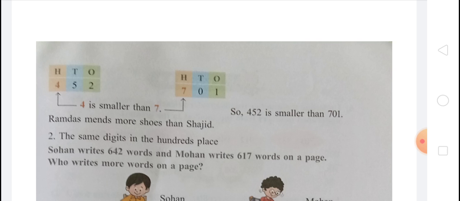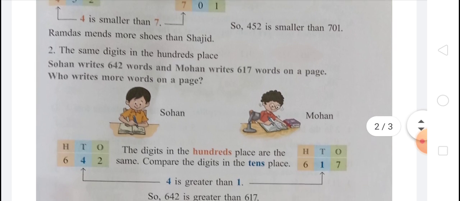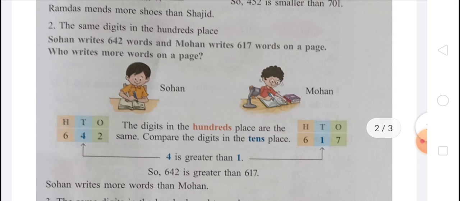Okay. Now the second condition is the same digit in the 100 place. That means if there is the same digit in the 100 place. Okay. You can see here a given example. Shohan writes 642 words, and Mohan writes 617 words on a page. Who writes more words on a page?